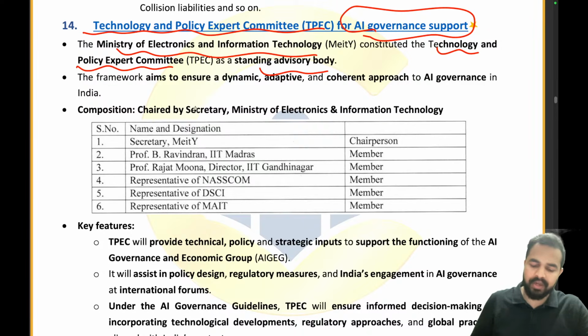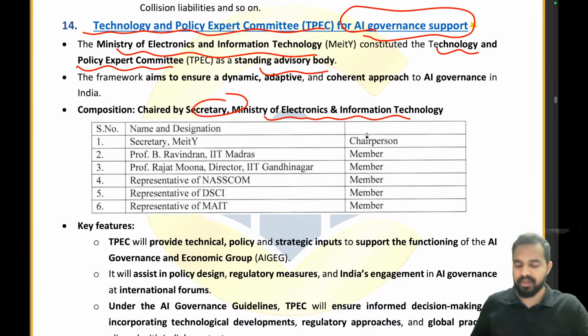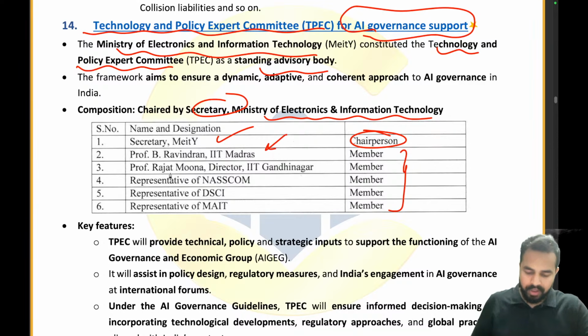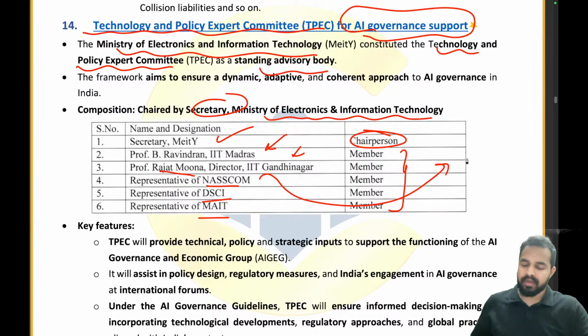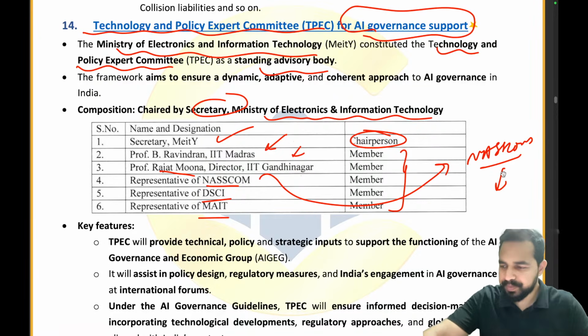It will be chaired by the secretary of the Ministry of Electronics and Information Technology, right? So Secretary of MeitY will be the chairperson of this committee, and then we are having 5 members and 1 chairperson. Who are the 5 members? Professor B. Ravindran of IIT Madras, Rajat Moona of IIT Gandhinagar, representative of NASSCOM, DSCI, MeitY. That's it. My dear friends, recently we also covered NASSCOM. So NASSCOM head was changed. Can anybody tell me the name of the person?